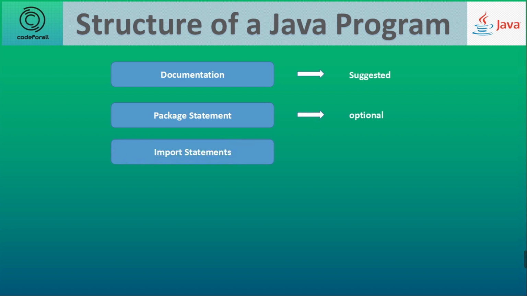Number 3. Import statements. Java contains many predefined classes that are stored into packages, or there might be utility classes or user-defined classes. To use them in a different class, we make use of the import statement. There can be multiple import statements based on the requirements. An import statement is used for referring to classes that are declared in other classes or packages.